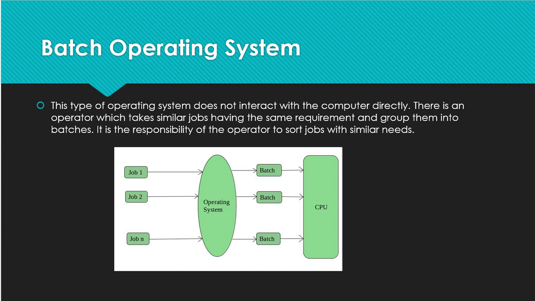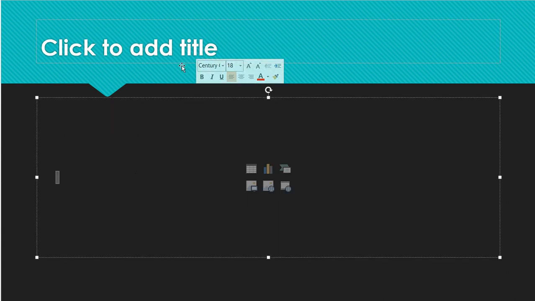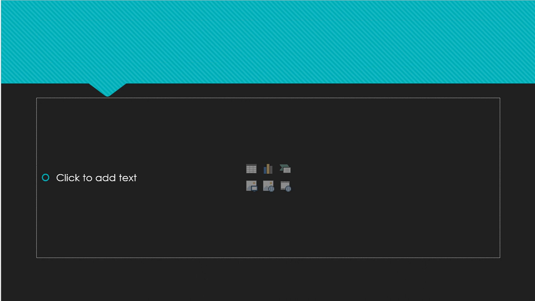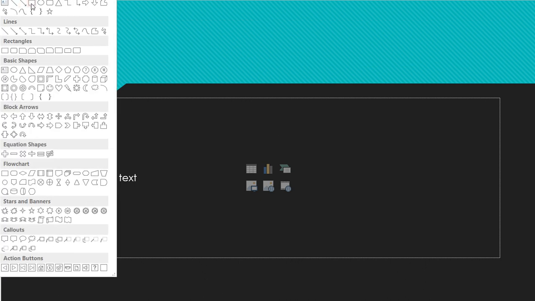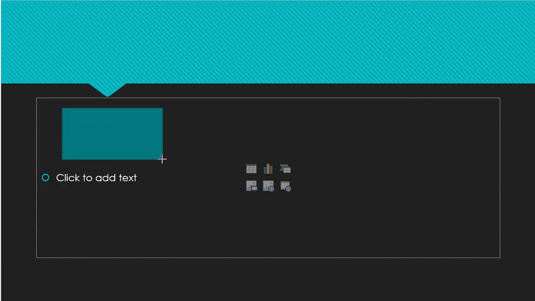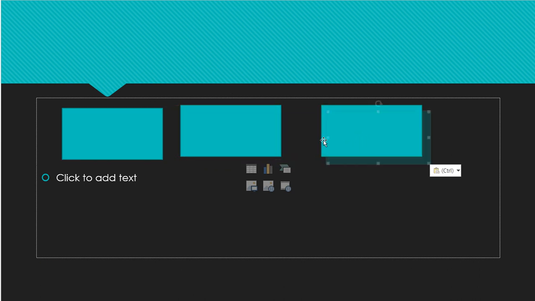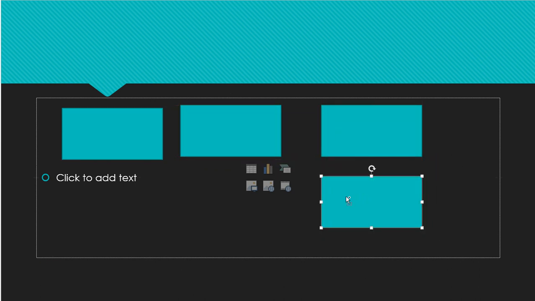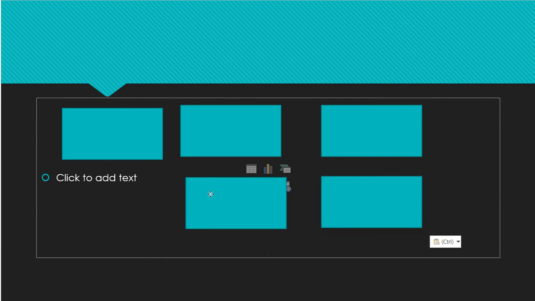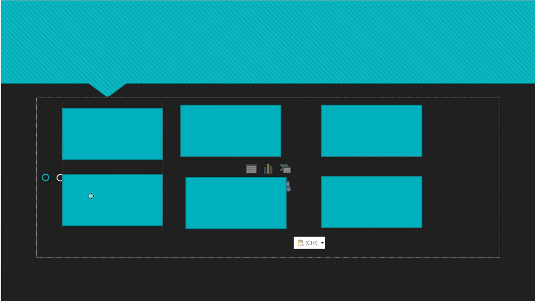I will take a very simple example to explain the batch operating system. Say here is one card, this is also a card, and like that many cards will be here. Punch cards are nothing but cards having holes in them.